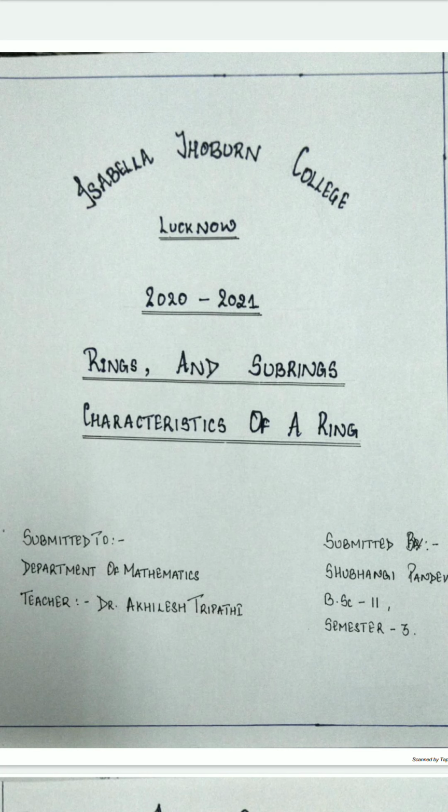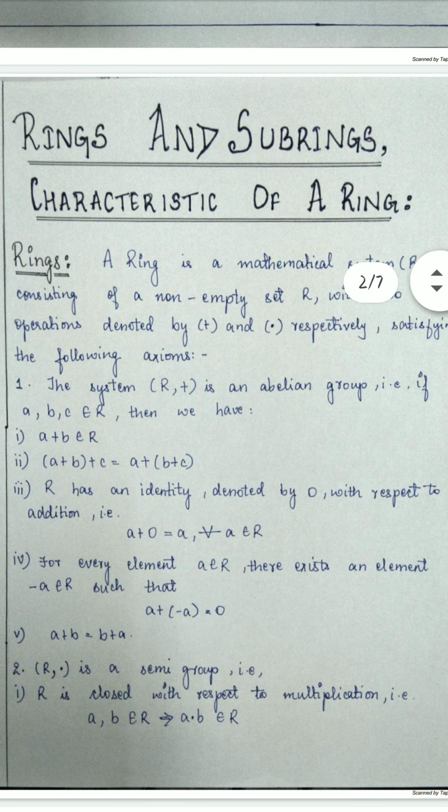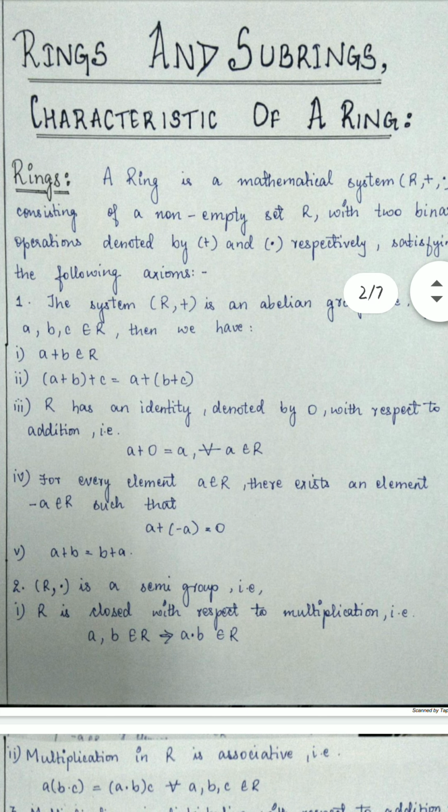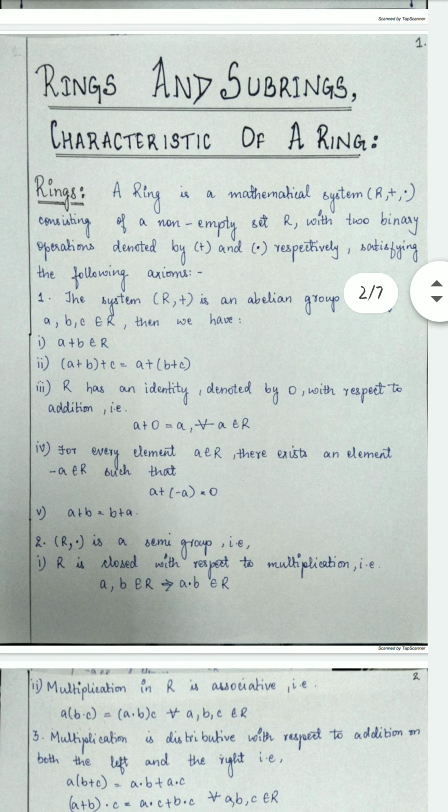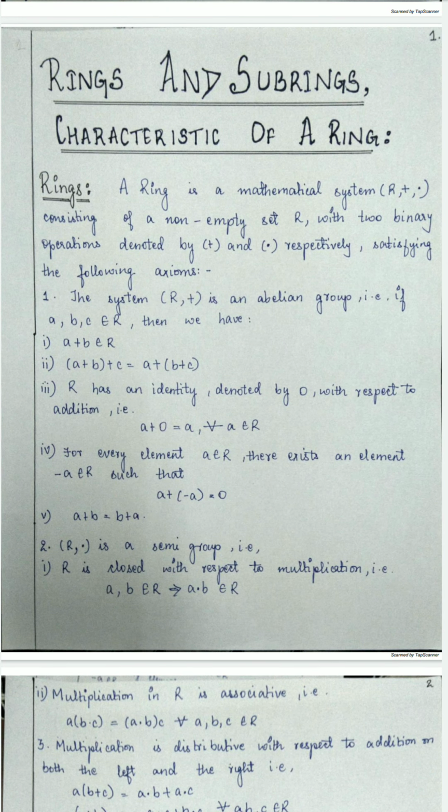I'm going to present the topic ring and subring and characteristic of a ring. So, first, let's start with the definition of a ring. A ring is a mathematical system consisting of a non-empty set R with two binary operations denoted by plus and dot respectively, satisfying the following axioms.